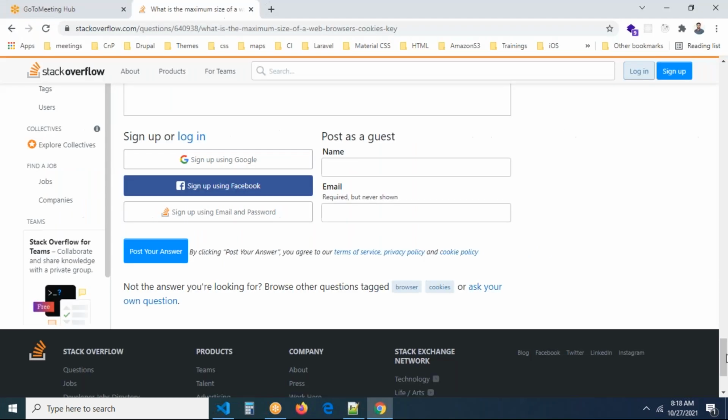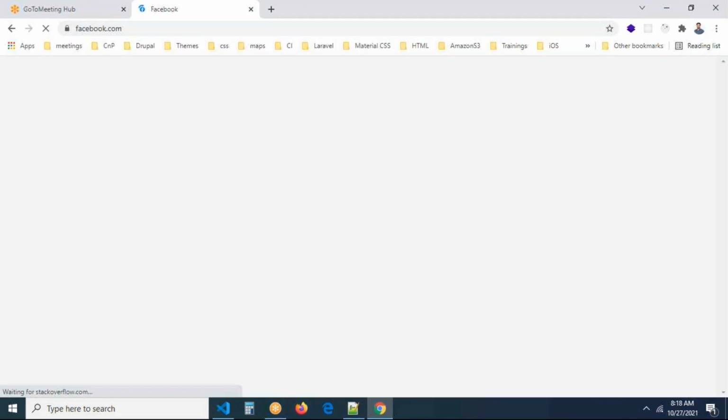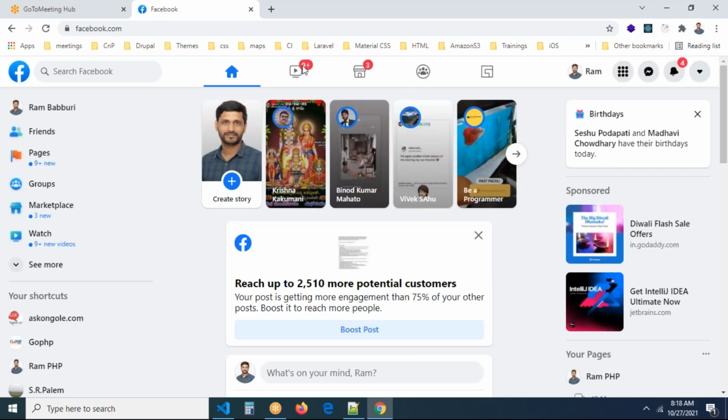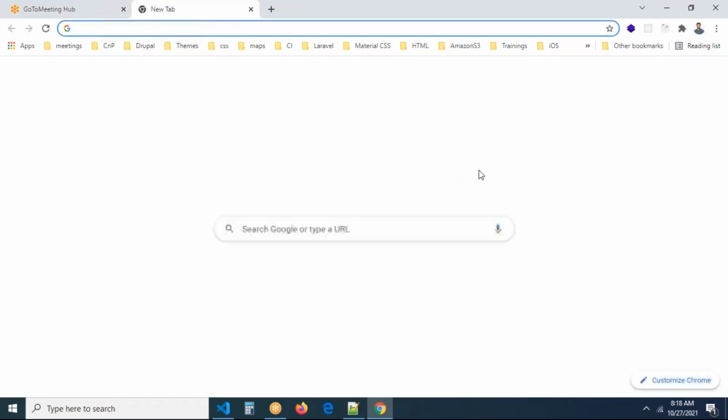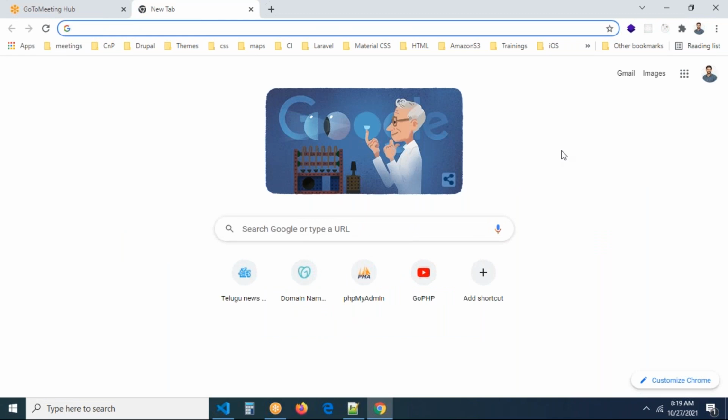Now I just want to show you one small scenario here. I don't know whether I already logged in with FB or not. See, guys, here I think I logged in. It is loading, wait. Yeah, I already logged in. Okay, remember, I already logged in. Let me close the browser. Now what I want to do is disable the cookies. If I disable the cookies, what will happen? So how can we disable the cookies?